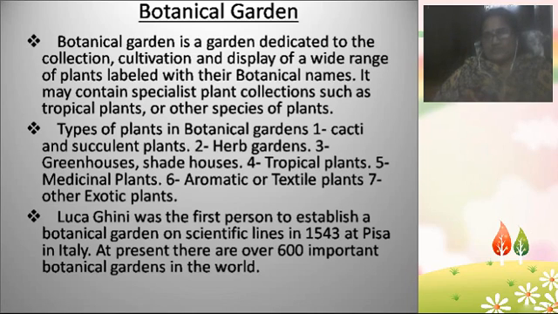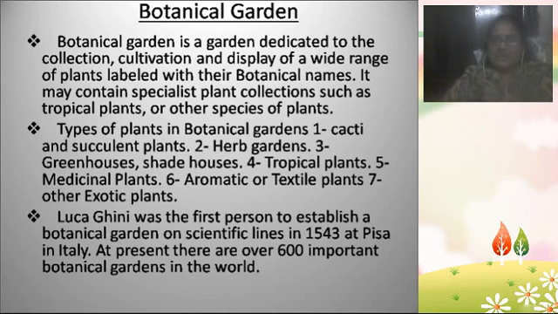So a botanical garden is nothing but a garden where there is a collection of plants, the collected plants are cultivated by a specific procedure, and then they display all those collected and cultivated plants in a wide variety, labeled with their classification. That is known as a botanical garden.